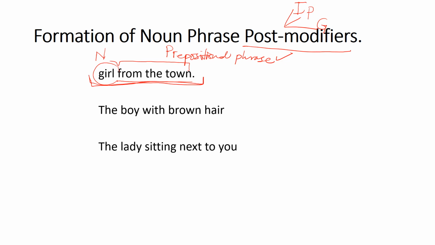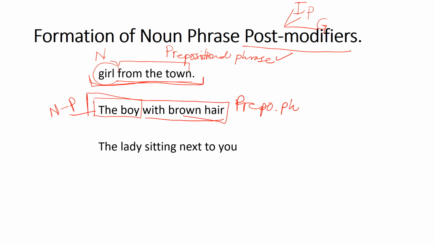अच्छा, the boy with brown hair, अगर मैं with brown hair की बात करूं, with brown hair, again it is an example of a prepositional phrase. अच्छा, अगर मैं just the boy की बात करूं, again it is not a single word, noun सिर्फ boy है, the determiner है, so the boy itself is a noun phrase. और अगर मैं with brown hair को भी add कर दूं और मैं full group of words the boy with brown hair की बात करूं तो ये आपका क्या हो जाएगा, noun phrase हो जाएगा. क्यों? Noun phrase the boy के साथ जो है हमने post modifier with brown hair को भी add कर दिया. अगर just with brown hair की बात करेंगे तो वो prepositional phrase होगा.